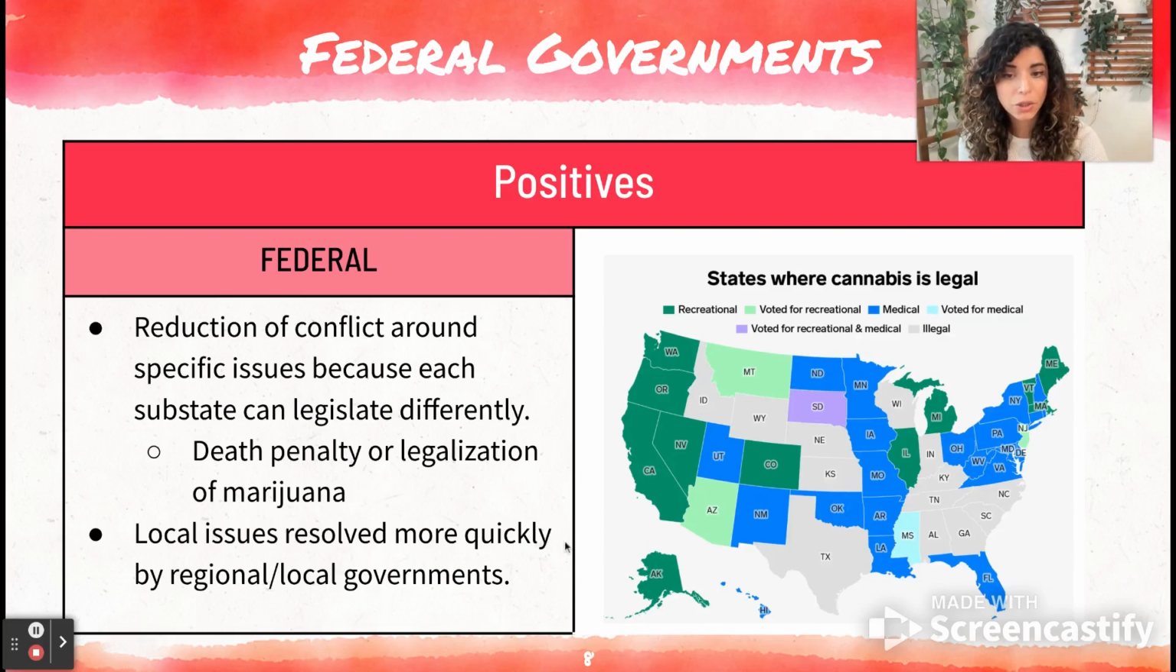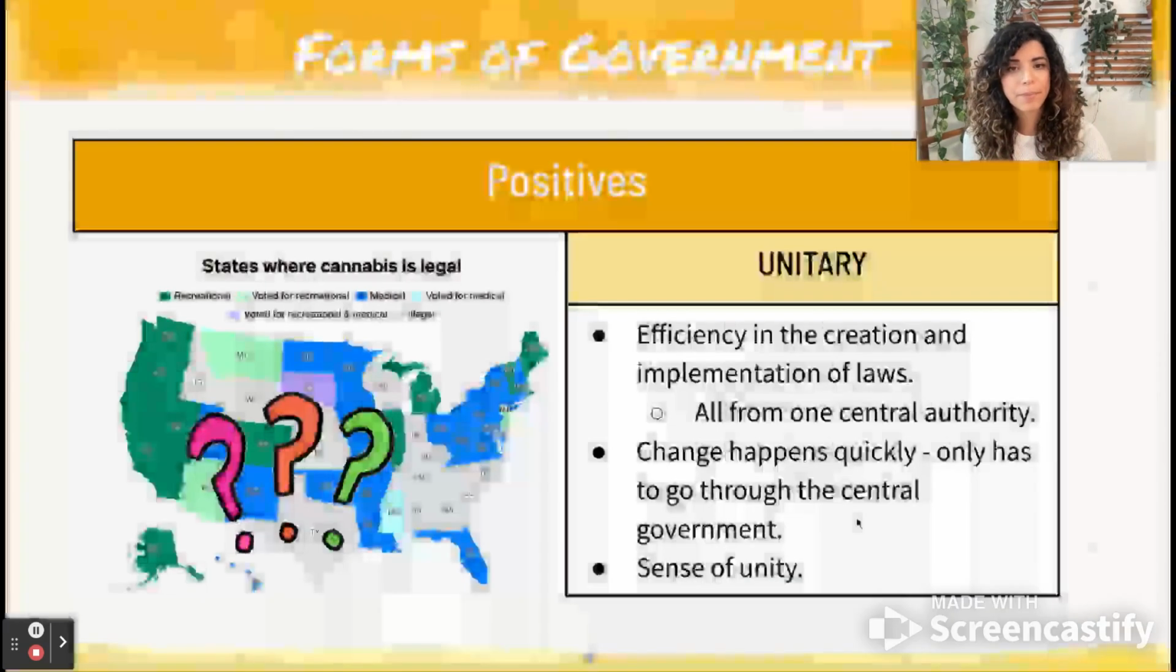So local issues are also resolved more quickly by regional and local governments. If there's an issue going on in a particular area of a country, they don't need to go all the way to the main centralized federal government. Instead, they can go to their regional government.